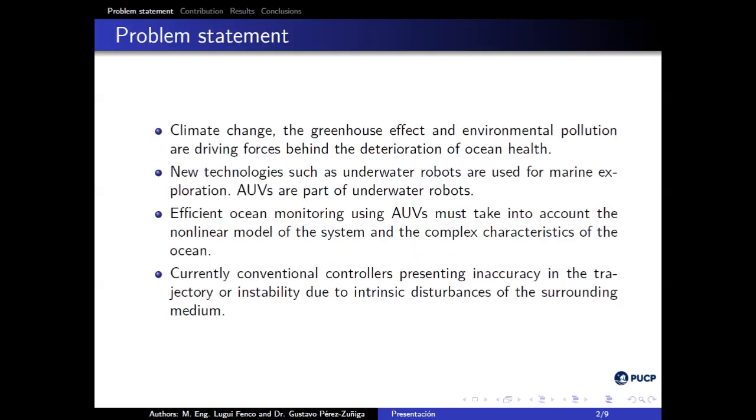Problem statement. Climate change, the greenhouse effect and environmental pollution are driving forces behind the deterioration of ocean health. New technologies such as underwater robots are used for marine exploration. AUVs are part of underwater robots. Efficient ocean monitoring using AUVs must take into account the nonlinear model of the system and the complex characteristics of the ocean. Currently, conventional controllers present inaccuracy in the trajectory or instability due to intrinsic disturbances of the surrounding medium.